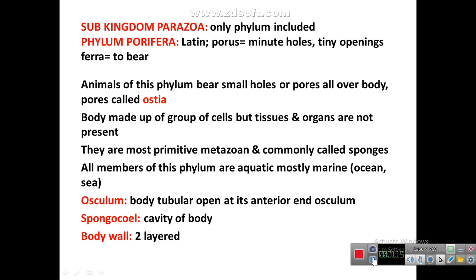Now the structure or morphology of the organisms of phylum Porifera. First important structure, osculum. The body is tubular shaped, open at its anterior end by means of the osculum. Spongocoel: the cavity of the body is known as the spongocoel. The body wall is two layered.